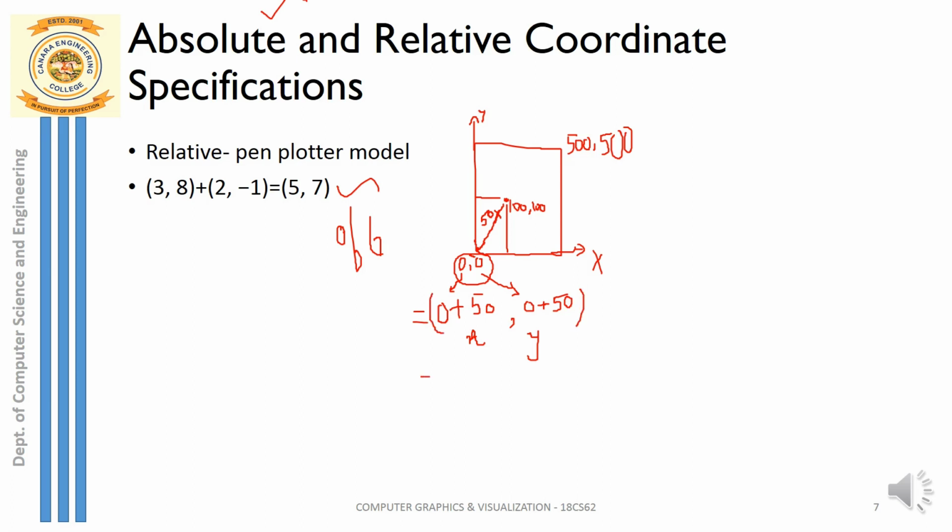The new x coordinate is 0 plus 50, which is 50, and the new y coordinate is again 50. This is the relative x and y coordinate we have just calculated with the help of the offset value. So you have two types of coordinate specification, absolute and relative. Absolute is exact, but relative you calculate with the help of an offset.